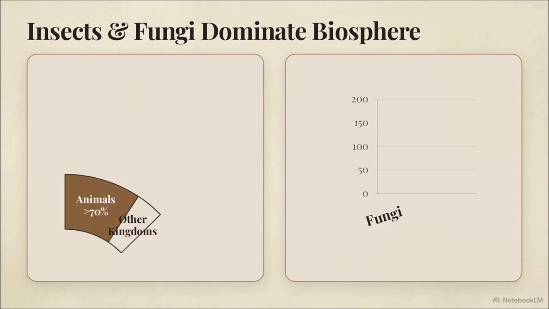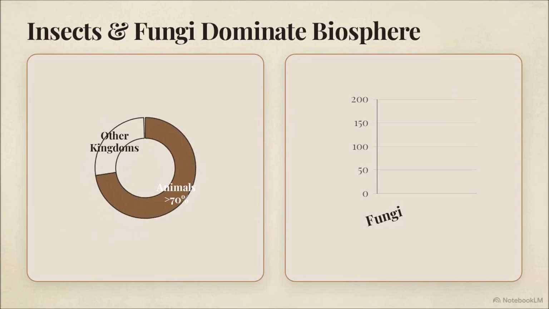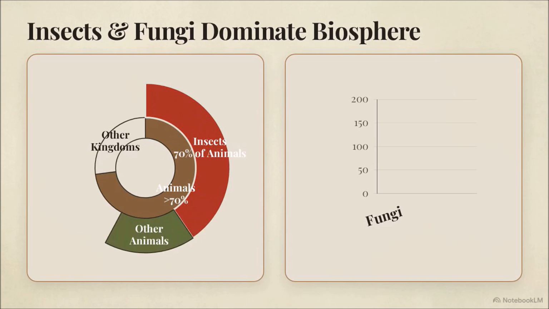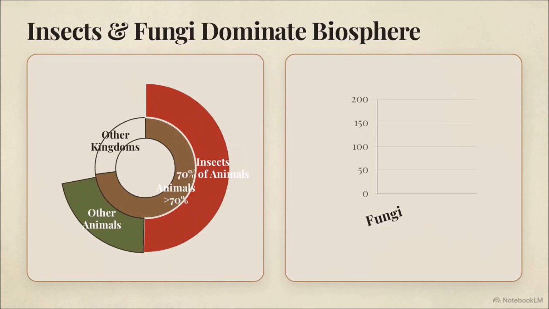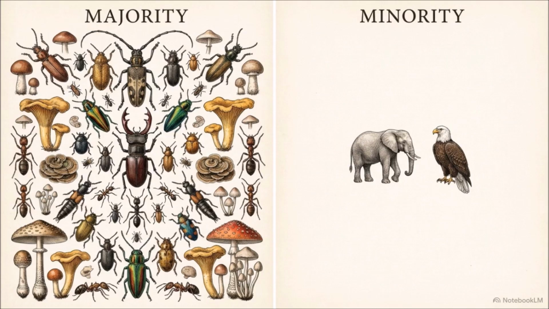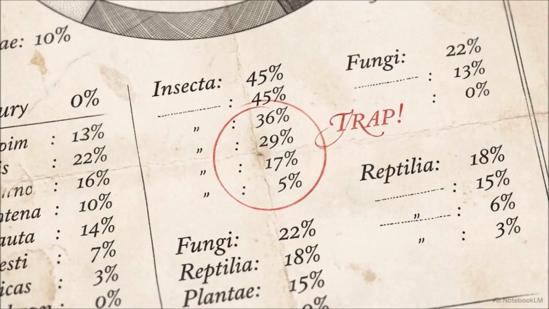Animals make up more than 70% of global species. Zooming in, insects comprise 70% of all animals, 7 out of every 10. Notably, fungal species outnumber all vertebrate species combined, exceeding fishes, amphibians, reptiles, birds, and mammals. The sheer volume of terrestrial invertebrates and fungi frequently contradicts common assumptions, which tend to favor large mammals and birds. Because of this blind spot, these exact percentages appear frequently as trap questions on standardized tests.